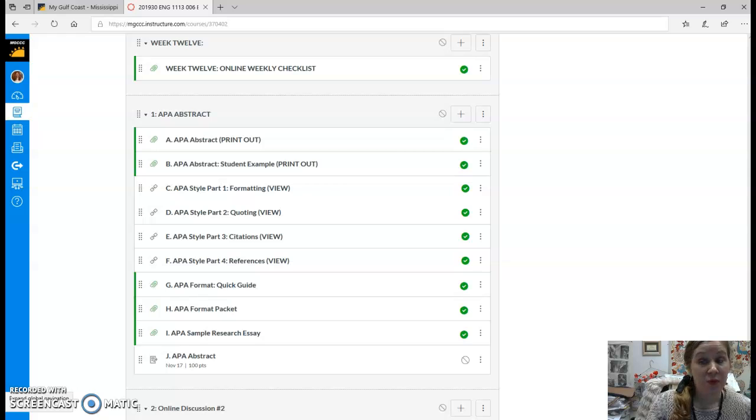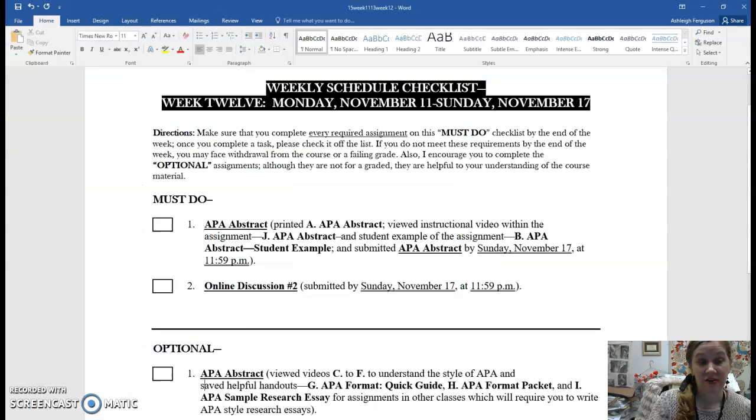As always, before you complete our task, please come up here and click on our online weekly checklist. When you click on that, you're going to see our checklist for this week. Now, you're going to notice you have two tasks this week. The first task is an APA abstract.